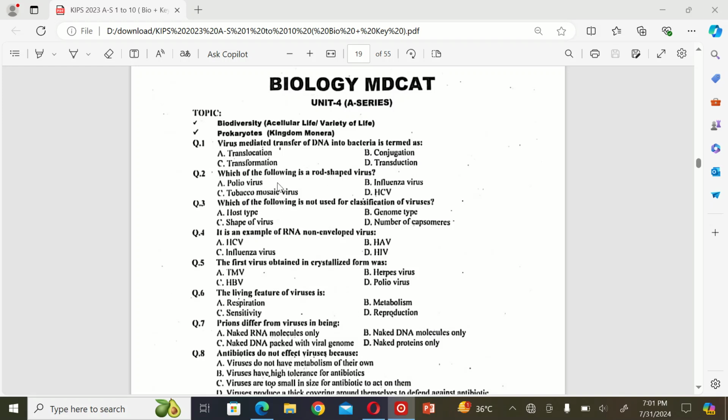The next MCQ is: which of the following is a rod-shaped virus? A. Poliovirus, B. Influenza virus, C. Tobacco mosaic virus, and D. HCV. So the correct option is C.